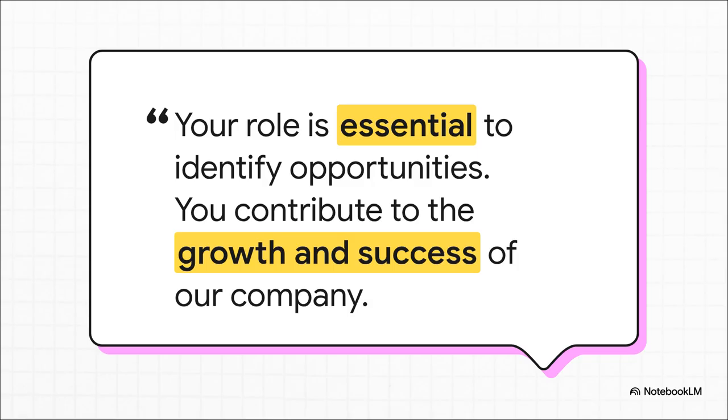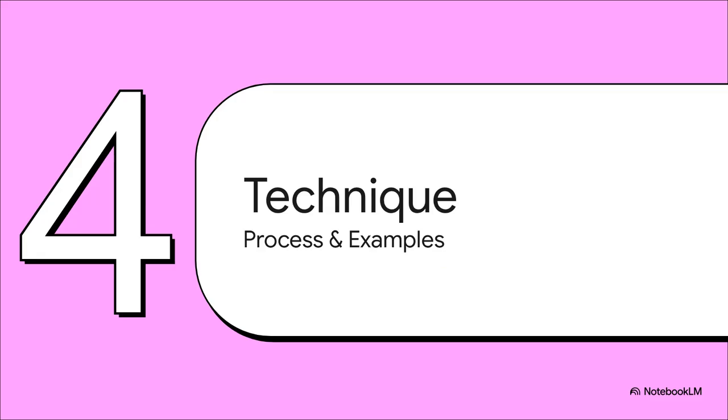That context helps it make smarter, more nuanced choices because it understands the real goal. Okay, our foundation is set. Now let's level up and get into our second big theme, technique. This section covers 2 really powerful methods: chain of thought and what's called breakdown by component. This is all about guiding the AI's thinking process to get a much more sophisticated result.